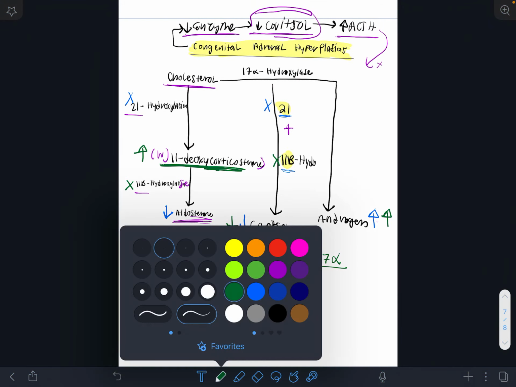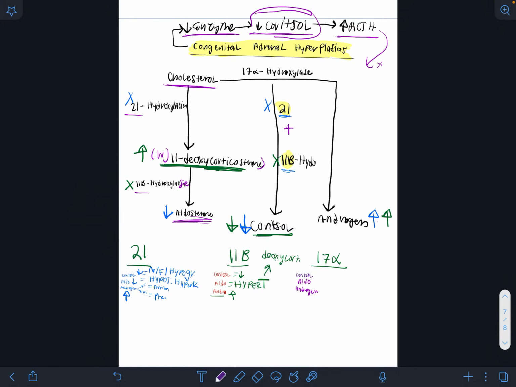Now let's say 17 alpha. If you don't have 17 alpha, right, this whole side will be gone. So the only thing still running is this side. So you will have low cortisol, low androgen, and high mineralocorticoids. So your cortisol will be low, so you will have the same signs: fatigue, nausea, hypoglycemia. Aldosterone will be high, and then your androgen will be low.